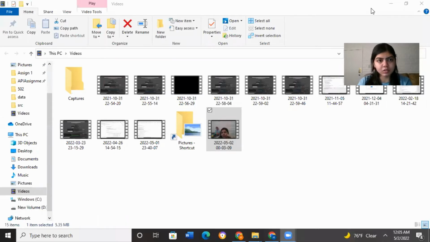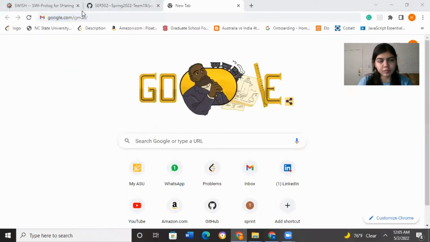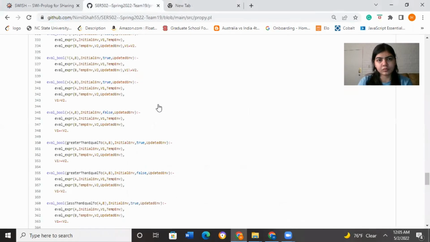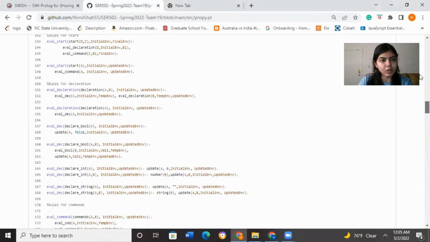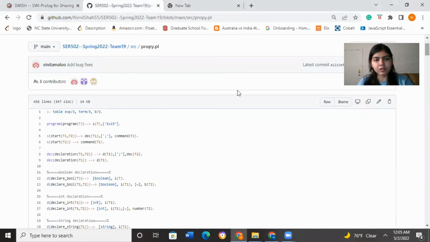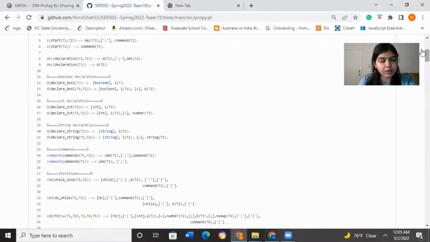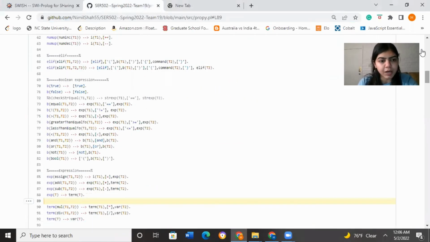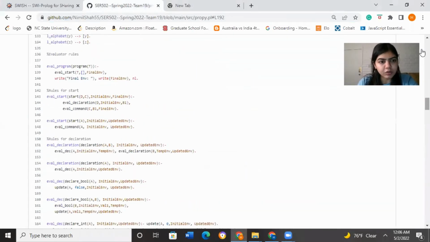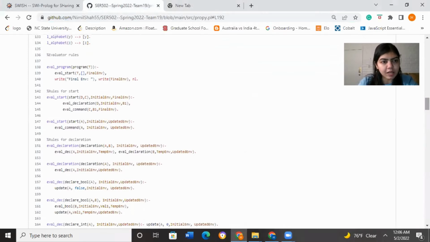Hi, my name is Ashita Jain, and I will be explaining the evaluator rules for our program. So this is our git repo for the program, and in the propy.pl you can see that it is a combination of the parser and the evaluation command. So we'll start with the evaluation command.